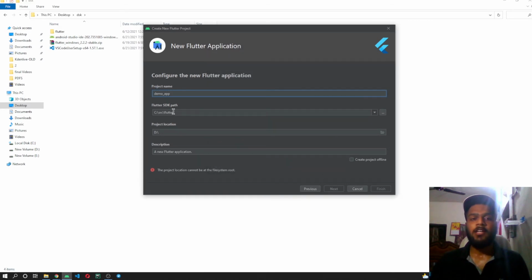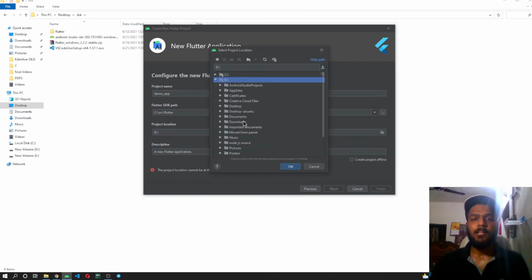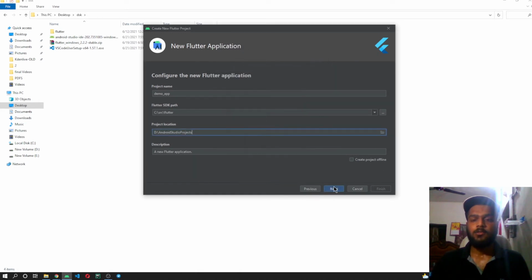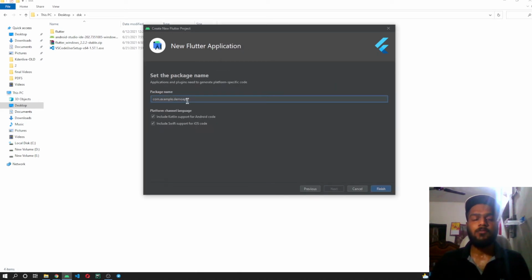For me, it has already detected the SDK path, and the projects related to this Android Studio will be stored in the D directory. You can also set up a description for the app which you are creating. I am keeping it as default. So here it is showing me an error that the location can't be default. So let me select Android Studio projects over here. Yeah, so clicking on the next button, this will be the package name.